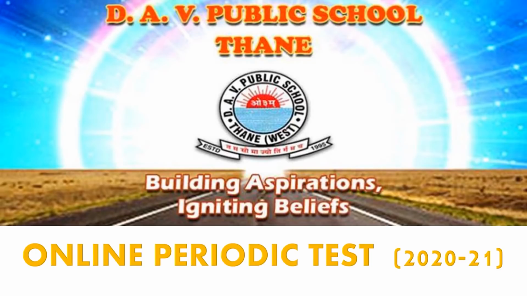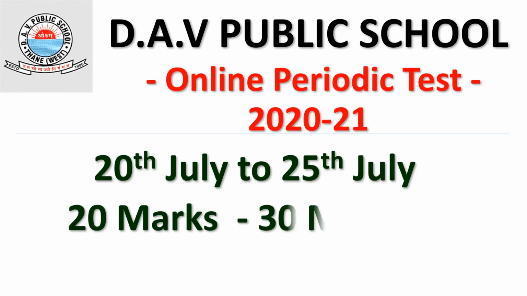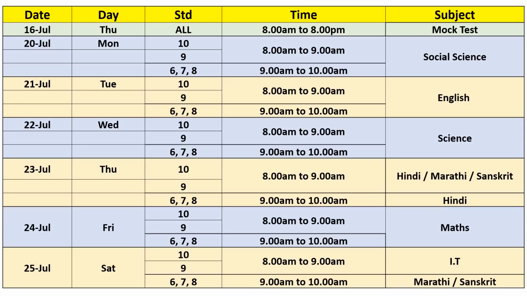Here I am going to explain you about the online periodic test, which is between 20th July to 25th of July. It is 20 marks each paper of 30 minutes, 20 questions in each paper. It is objective MCQ based paper. Okay, MCQ standing for multiple choice question.